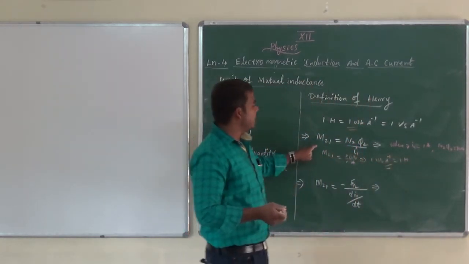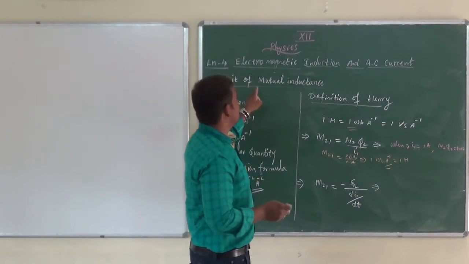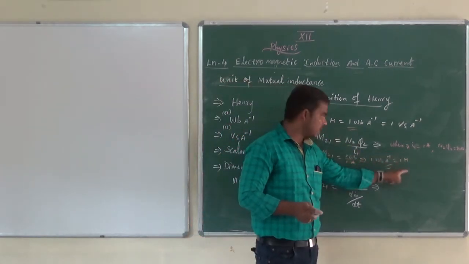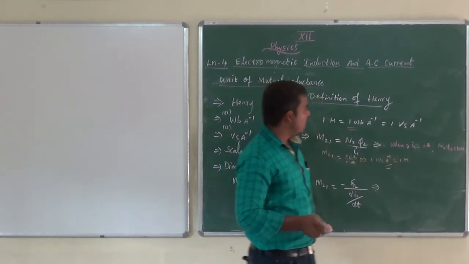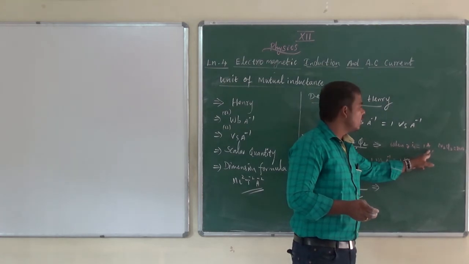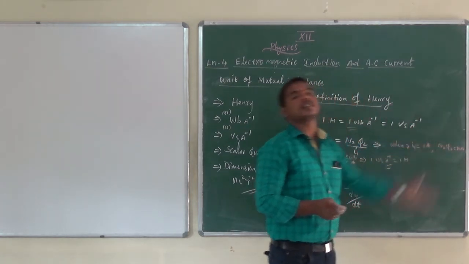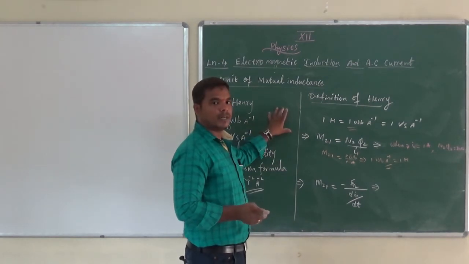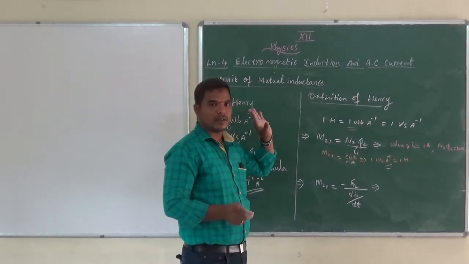So mutual inductance of 1 Henry is defined as: when 1 ampere current flows in one coil, it produces unit flux in the other coil.